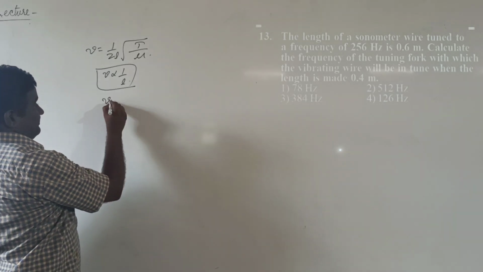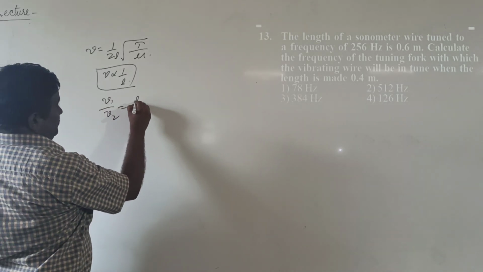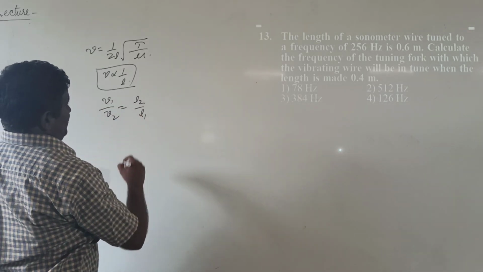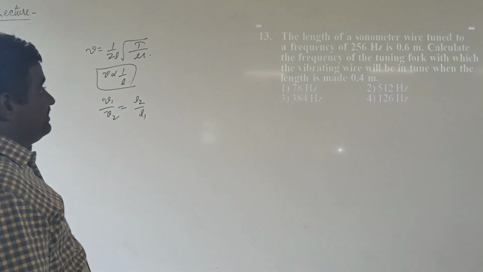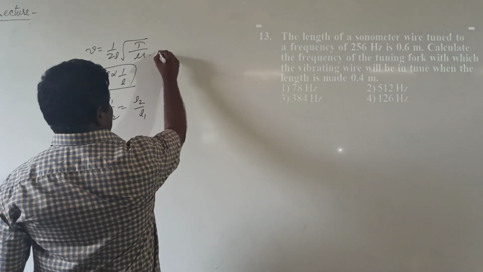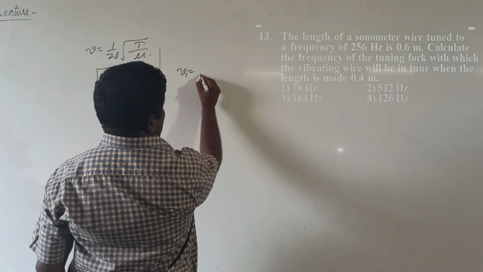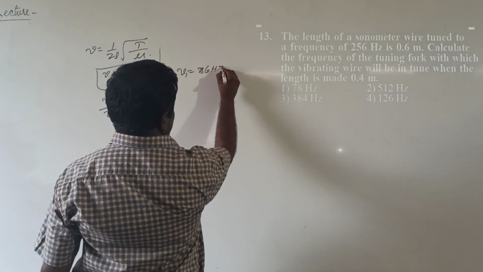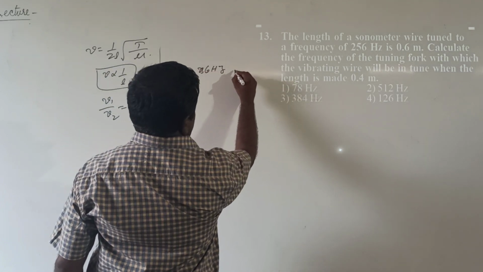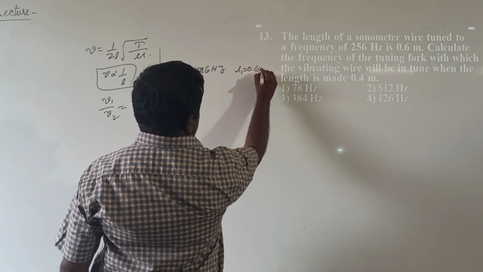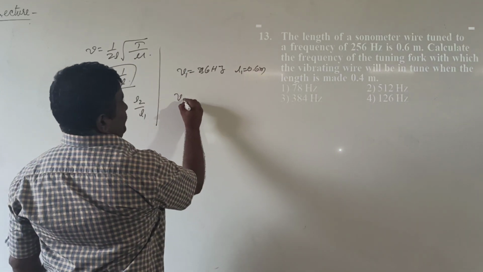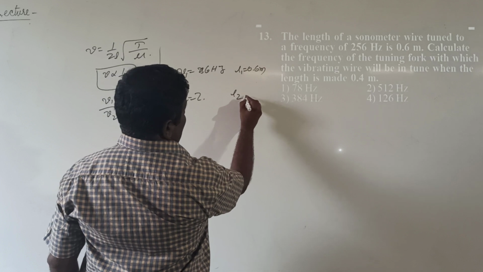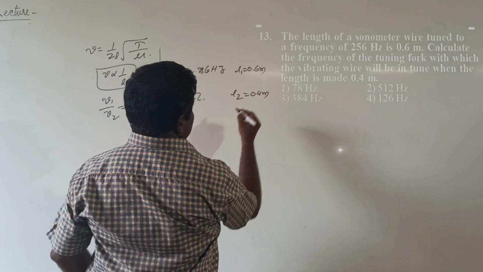From this equation we write the frequency of the string is inversely proportional to its length. From this we write ν1/ν2 equal to L2/L1. From the given data, ν1 equal to 256 Hz and length L1 equal to 0.6 meters. ν2 equal to how much, when length becomes 0.4 meters.